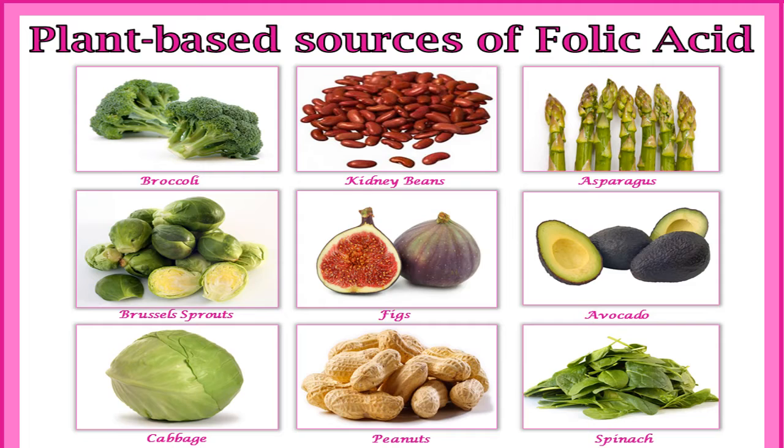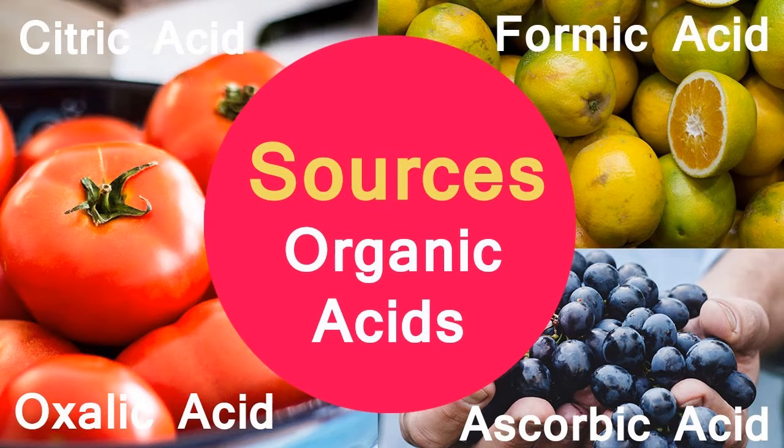That's why doctors advise those who are anemic to eat a lot of green leafy vegetables and some grains. So that's why folic acid is very important. Folic acid is an example of an organic acid. In all these you will find some amount of folic acid, and every day we are eating it. It is required also.